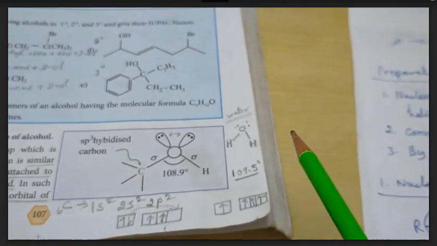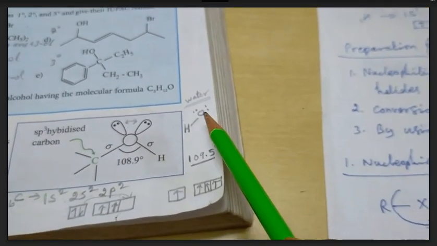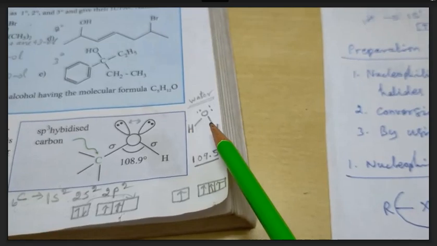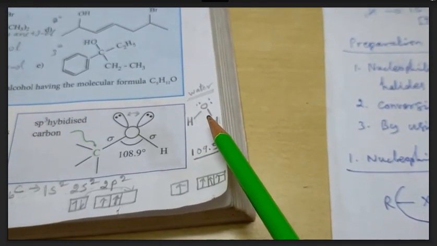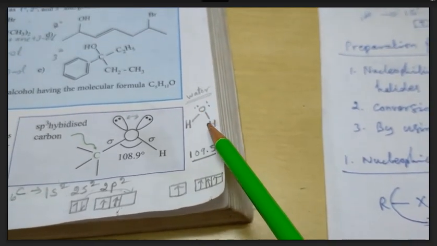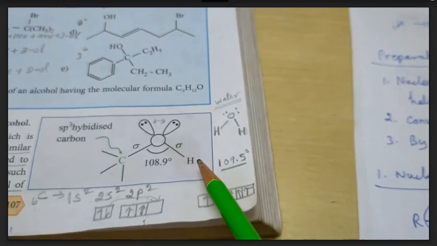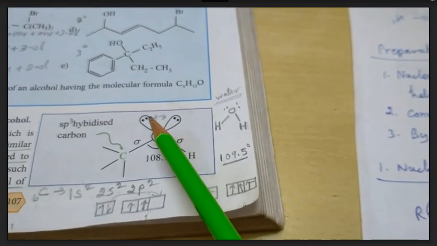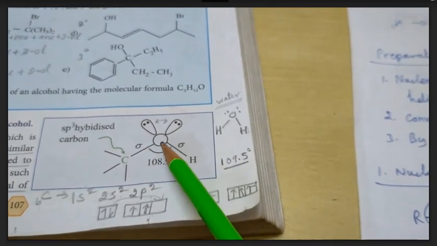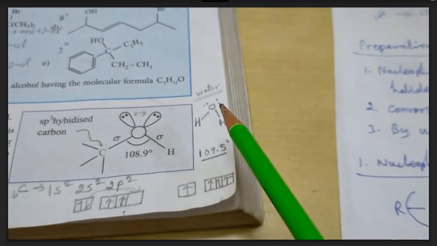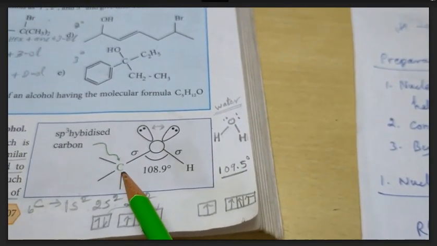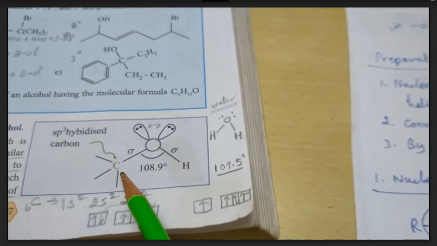That means in water, oxygen, hydrogen and hydrogen form a V shape. Here that OH group is attached to hydrogen. But in alcohol, the same OH group is attached to a carbon atom. That is the difference. Here hydrogen, but here carbon. That is the only difference.